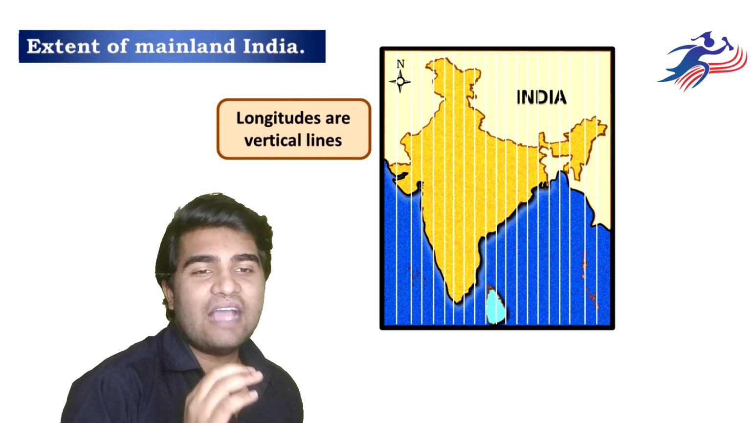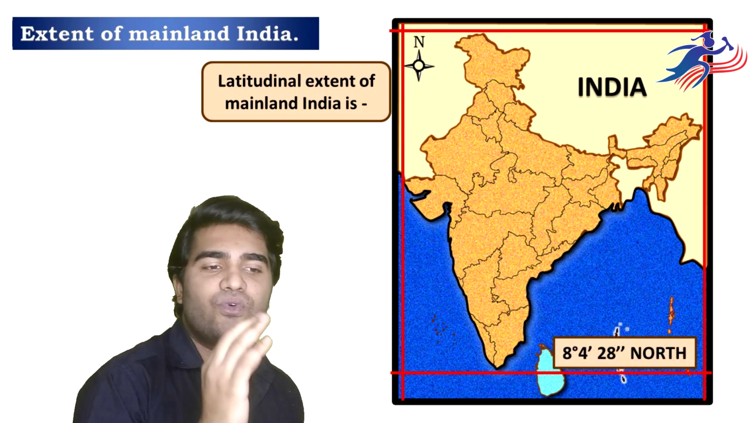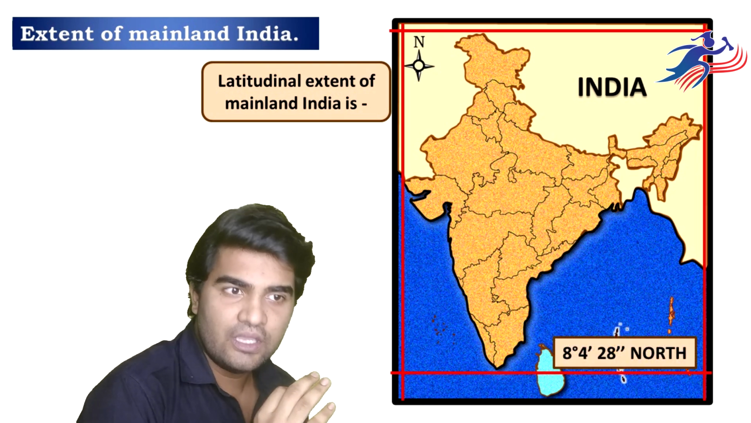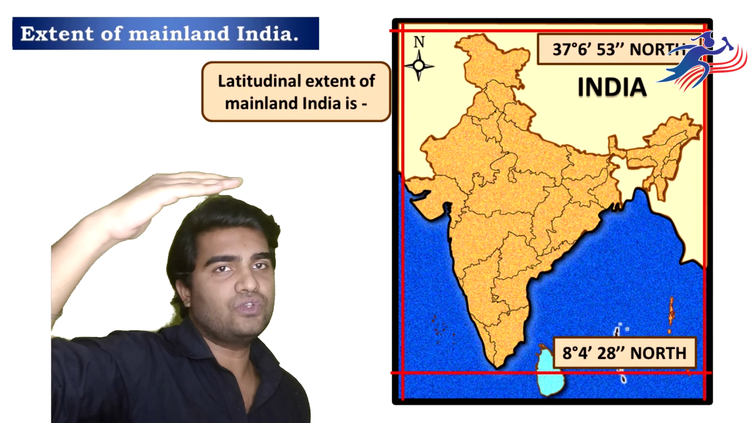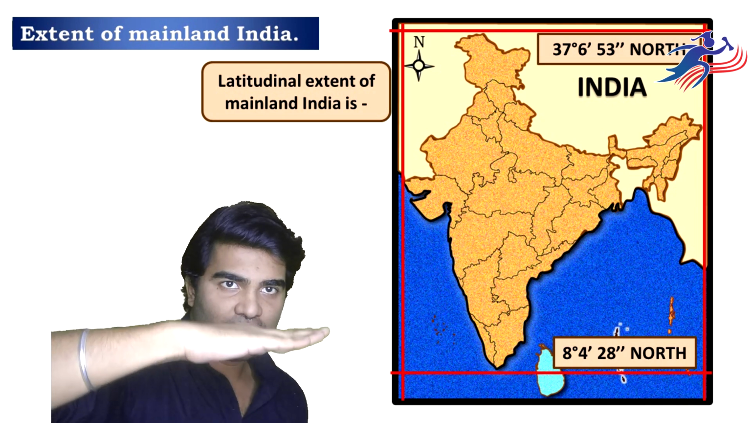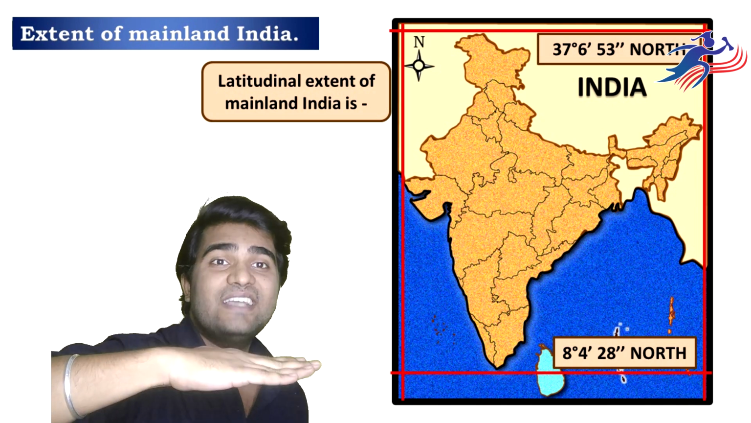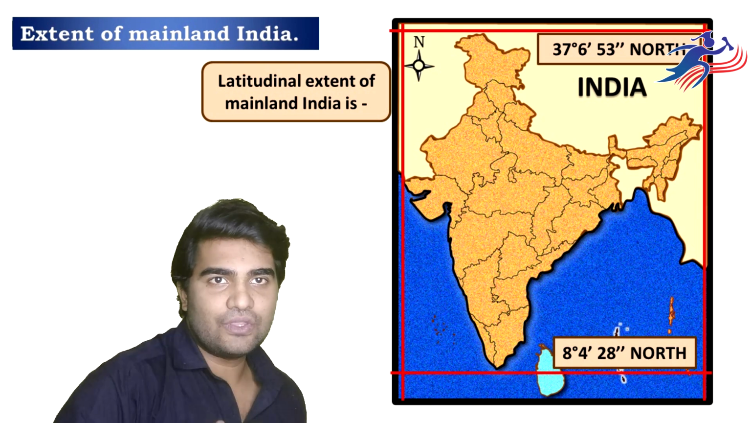So according to the latitudinal extent of mainland India, it starts at 8 degree 4 minutes 28 seconds north and till 37 degree 6 minutes 33 seconds north. This was the latitudinal extent. 0 degree is the equator, above it when we reach 8 degrees, India starts, and it ends at 37 degree. I hope this is clear with all of you.